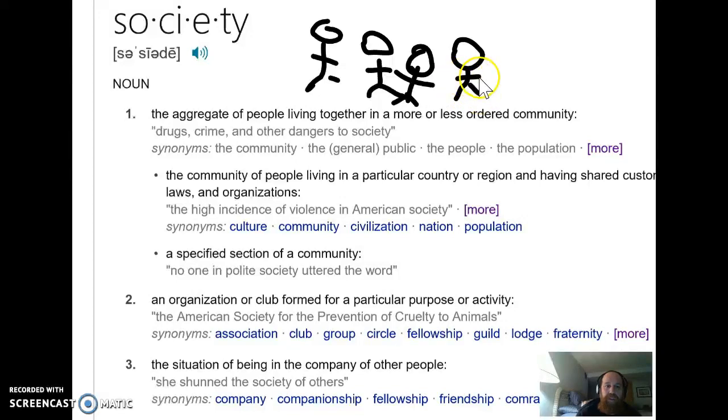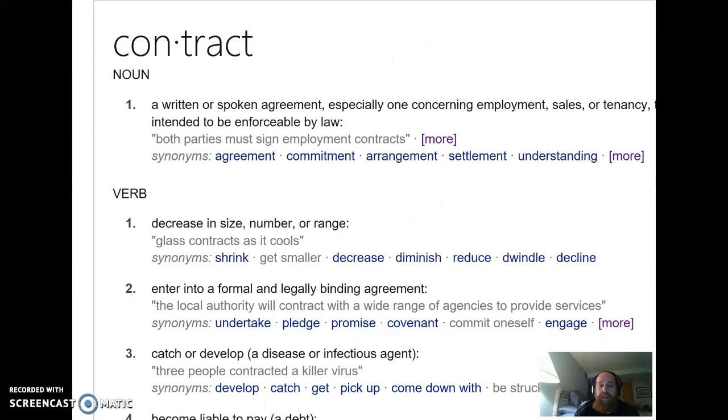When you ask more people to join into that group like this, they form some sort of process or community with an organization that tends to have one person who becomes the big boss, in this case the man with the hat, and the other 3 who become their workers. That leads us to the next word, which is going to be contract.